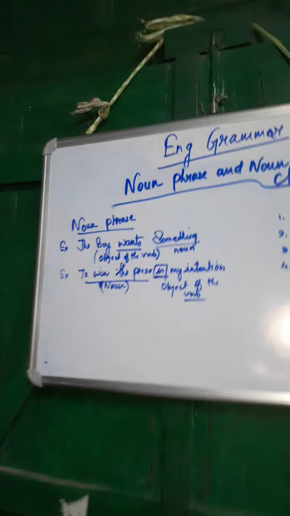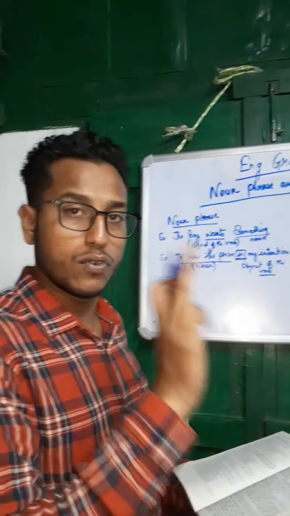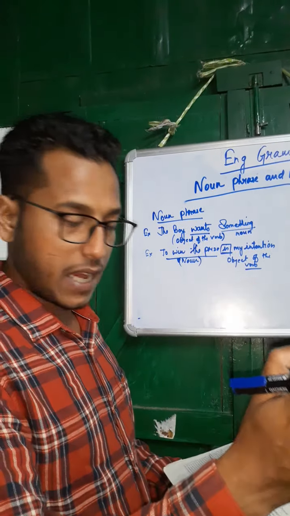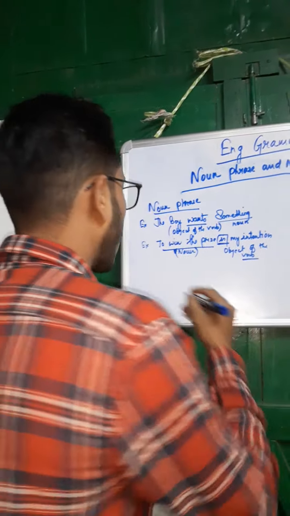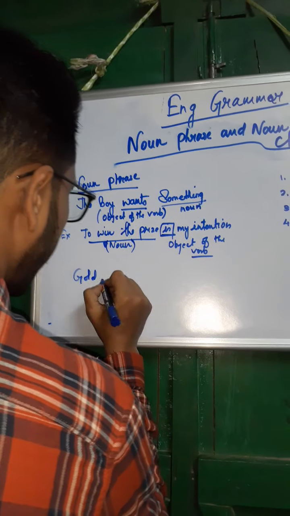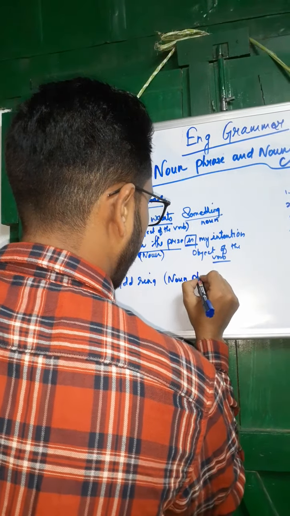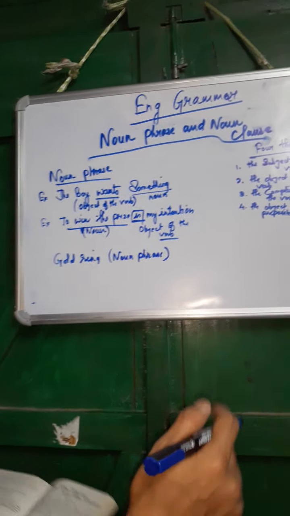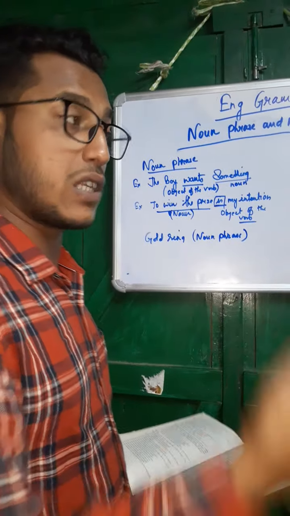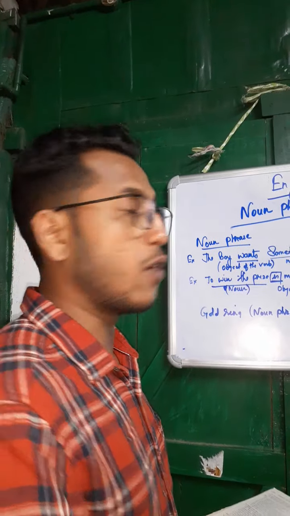And one more thing, 2 things I am telling you. Listen, if 2 nouns sit together side by side, then it can also make a noun phrase. Like gold ring. Gold ring. Both are nouns. It becomes a noun phrase. Like lemon juice. Lemon is also a noun, juice is also a noun. 2 nouns sit together side by side, then it is forming a noun phrase.